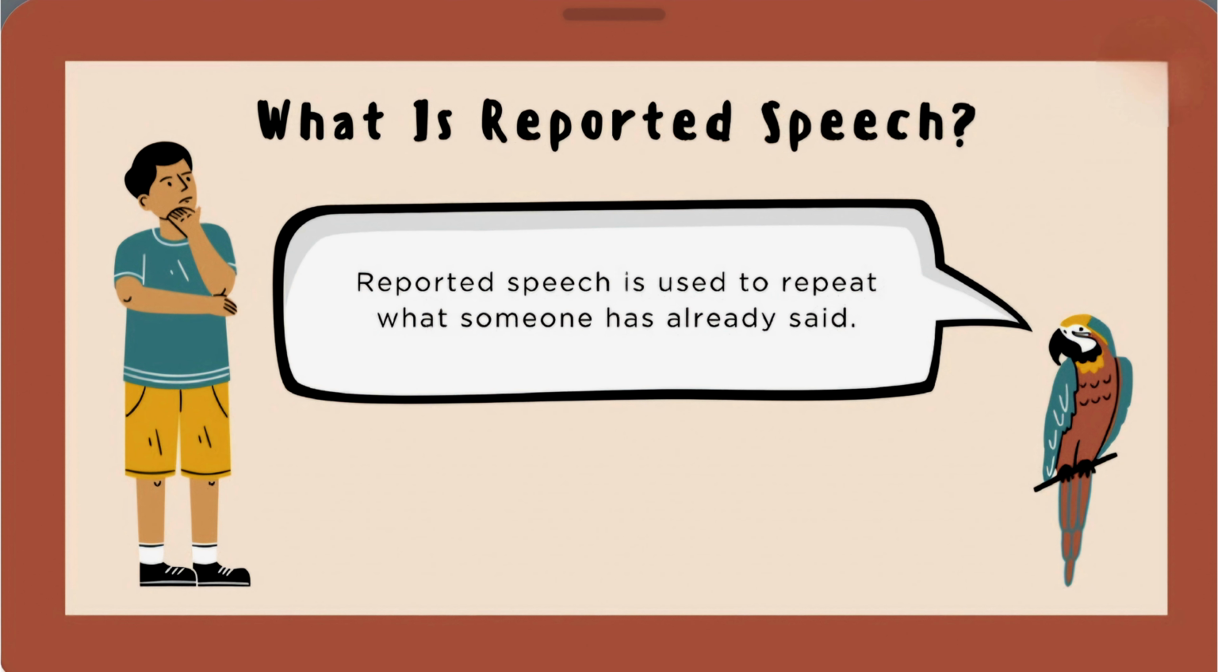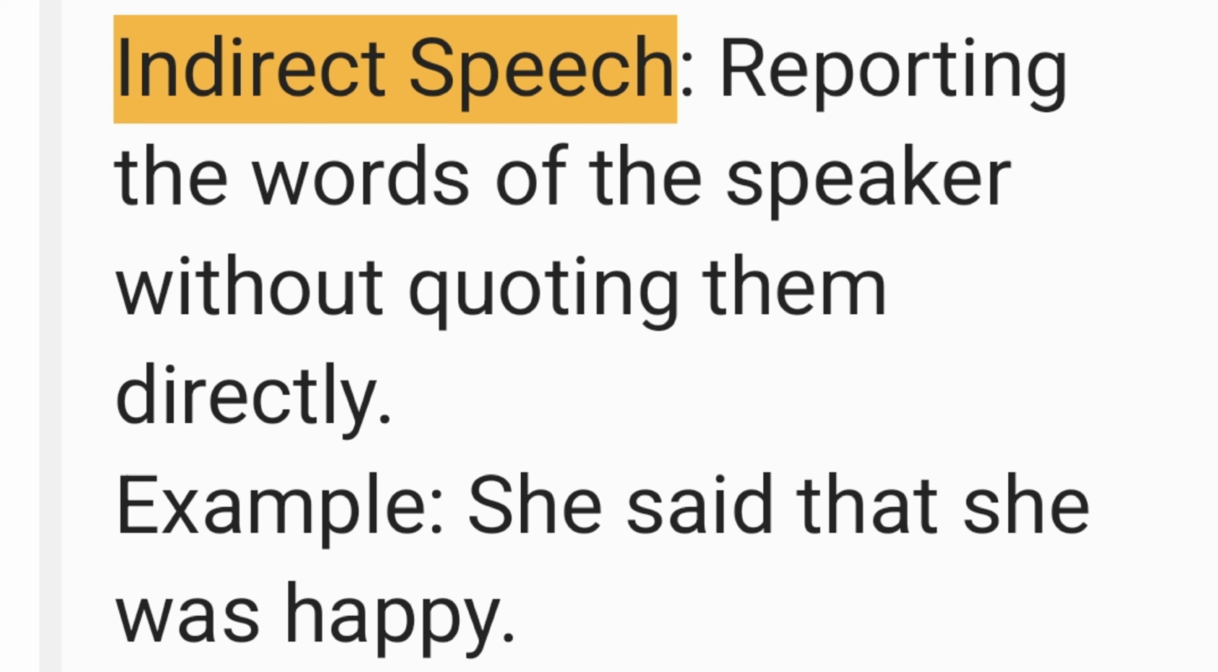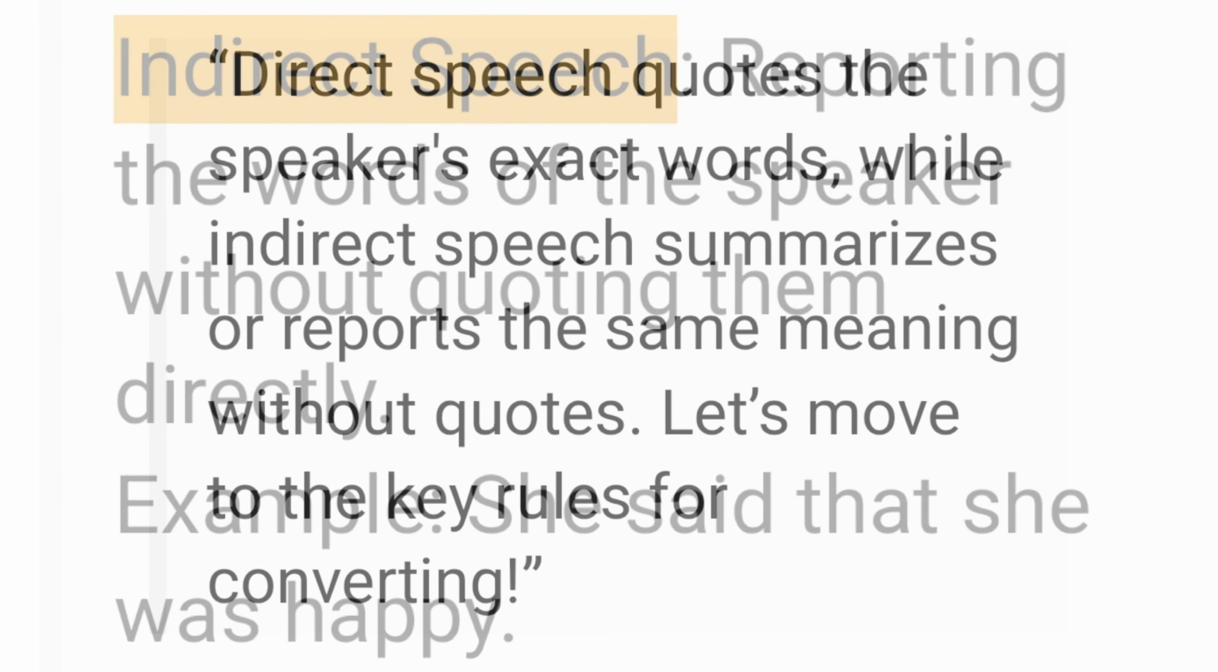Now, what is reported speech? Reported speech is used to repeat what someone has already said. Jimmy said that you could talk. In other words, reporting the words of the speaker without quoting them directly is called indirect speech. For example, she said that she was happy.